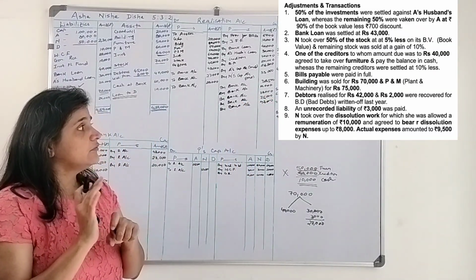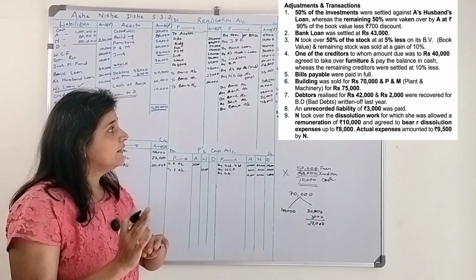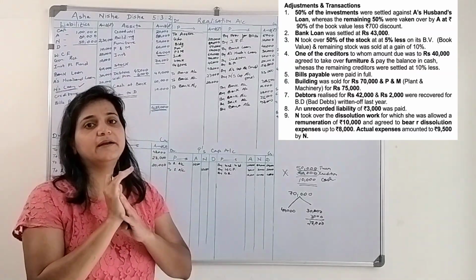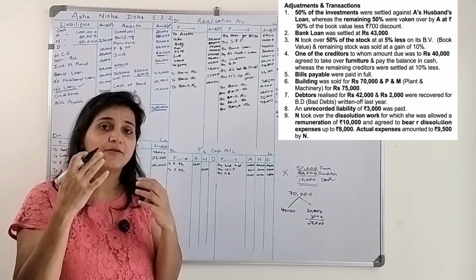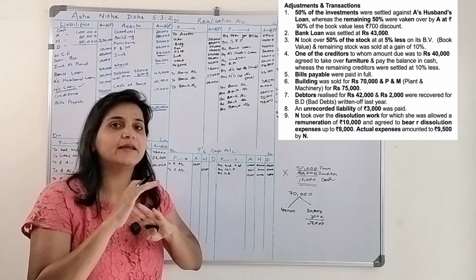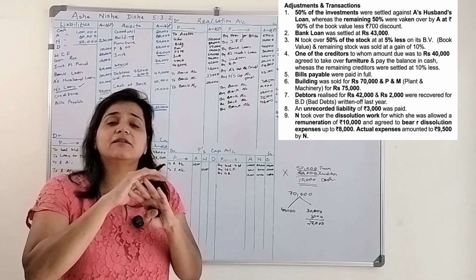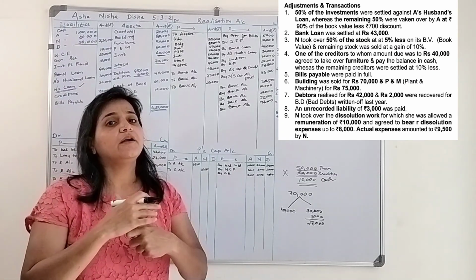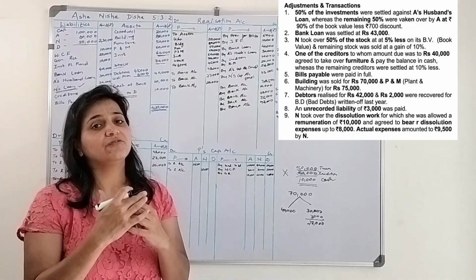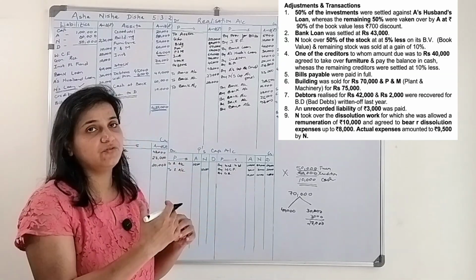Next is, rupees 2,000 were recovered for bad debts written off last year. We wrote off those bad debts. Now those debtors have paid the money which we had already written off. This is an unrecorded asset, not recorded in the books. We get the money, it's kind of an income for the firm, right?